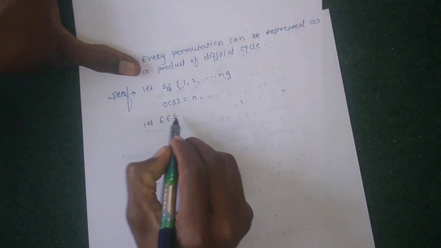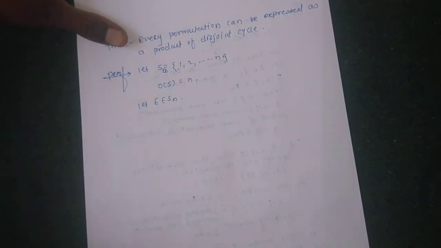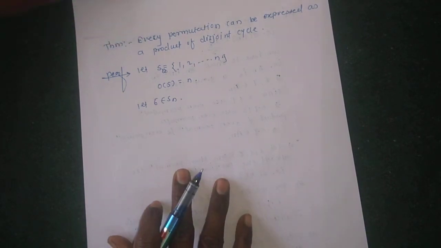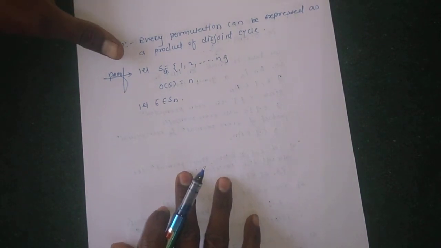Let sigma belong to Sn. Sn means the symmetric group, which contains n symbols and has n factorial elements.